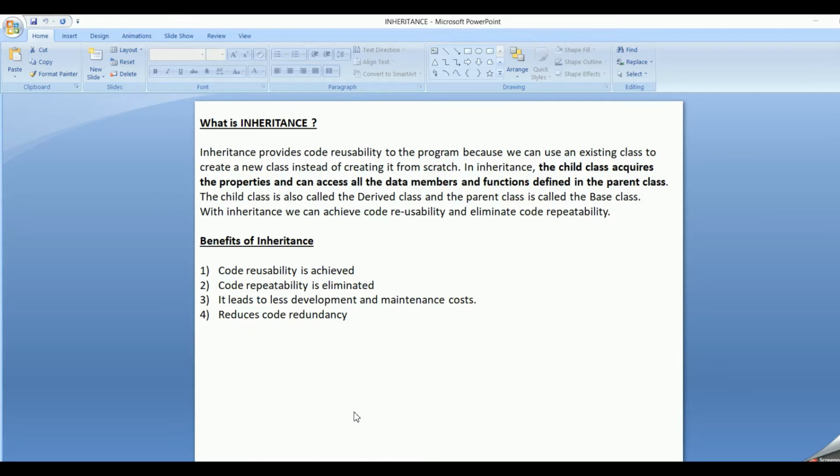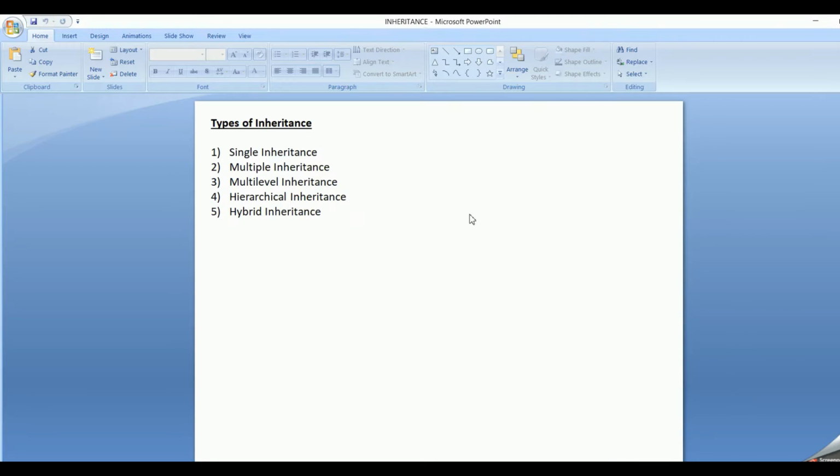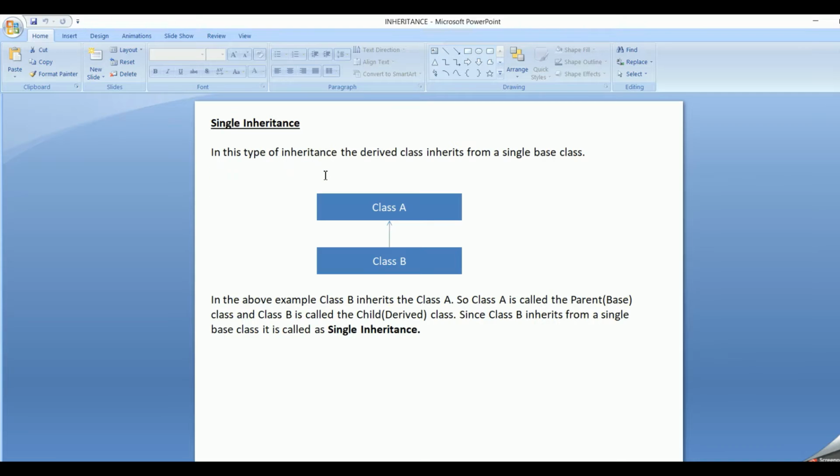In the earlier session, we had started with a new topic, that is inheritance in the OOPS concept. So we learned what is inheritance, and we learned the different types of inheritance, in which we covered single inheritance and multiple inheritance. So let's recap.